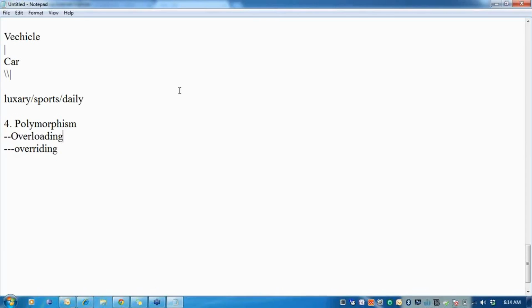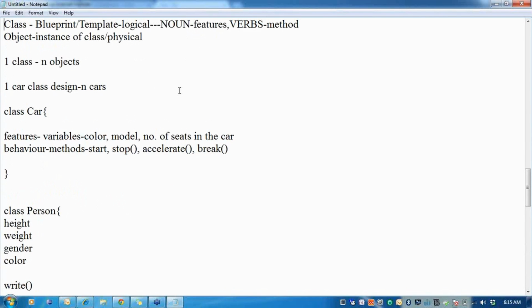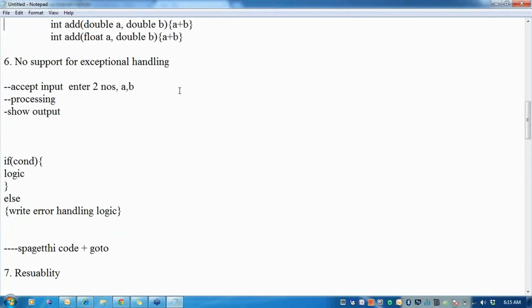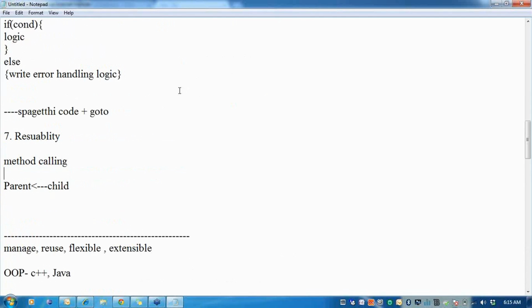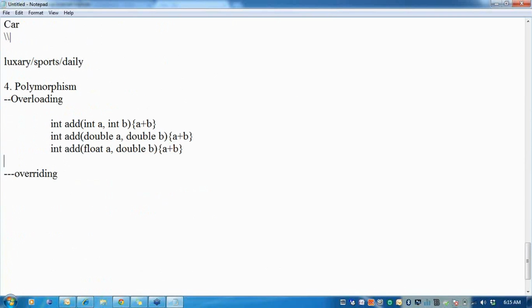Overriding comes with something called inheritance. When I have similar functionality, instead of writing dissimilar method names, this feature, which I call overloading, is when I write the same method with different signatures.